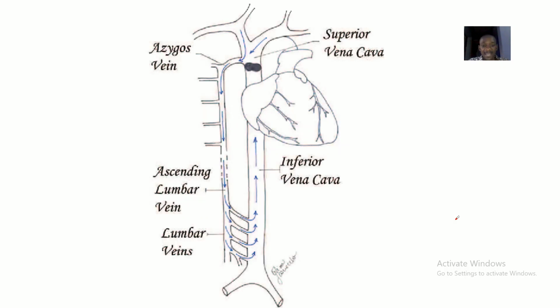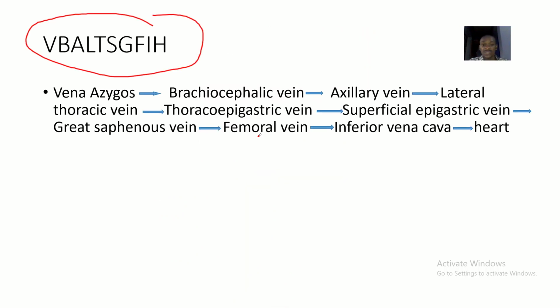But the main thing, you can see this is a blockage of the superior vena cava below the azygos vein. So blood will have to follow this side and back into the inferior vena cava. So what are the names of the veins that blood will have to follow? That's where the mnemonic comes in. V a bowl G phi. The V stands for, okay, let's just talk about the pathway first.